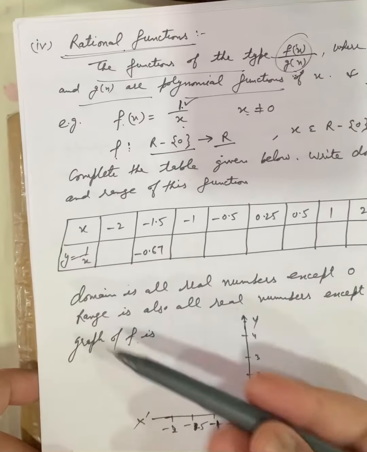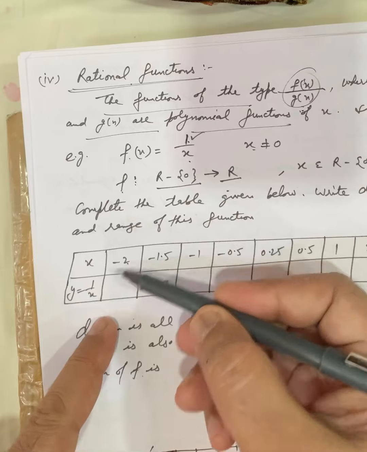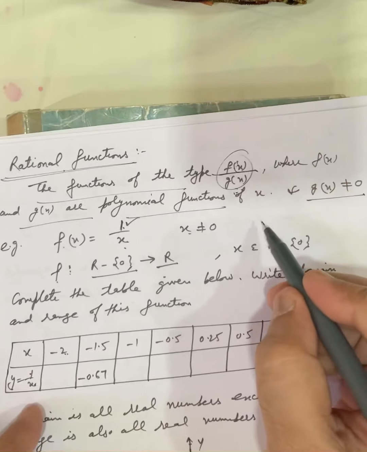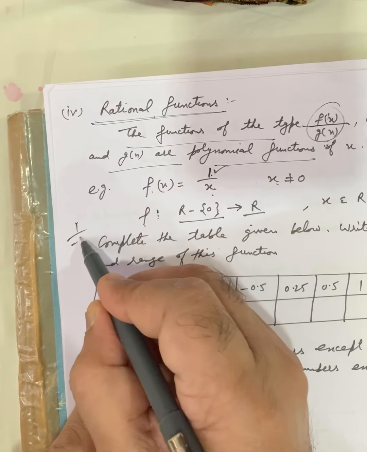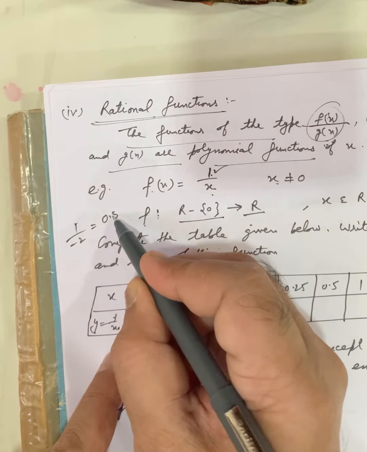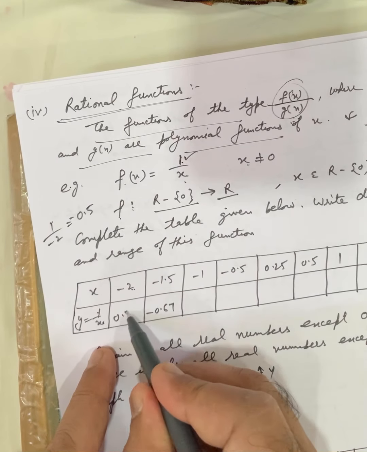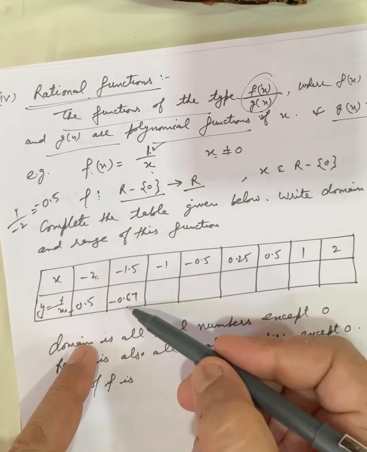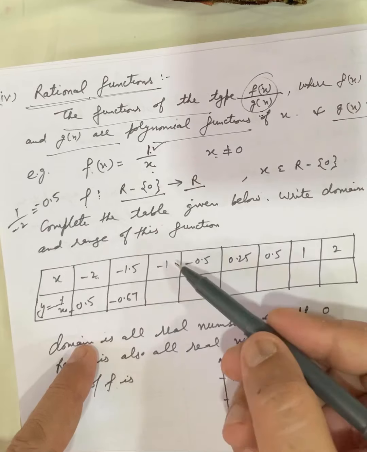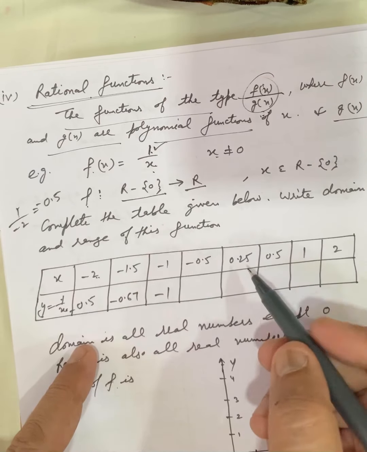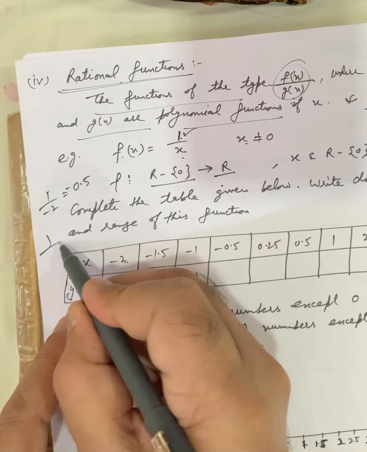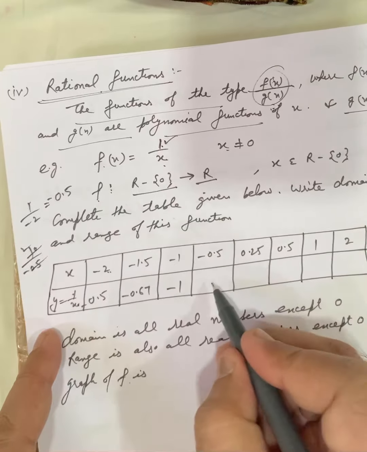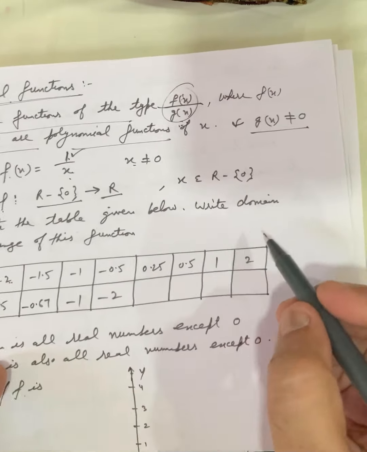Then we same put the values. y is equal to 1 by x. X is minus 2. So when we put x is equal to minus 2, 1 by minus 2. When we solve it, we get 0.5 with minus. Similarly, we put x is equal to minus 1.5. Simplify it, we get minus 0.67. Minus 1, it will be minus 1. Minus 0.5. So minus 0.5. When we remove the decimal, it becomes 10. So it will be 2. So minus 2.